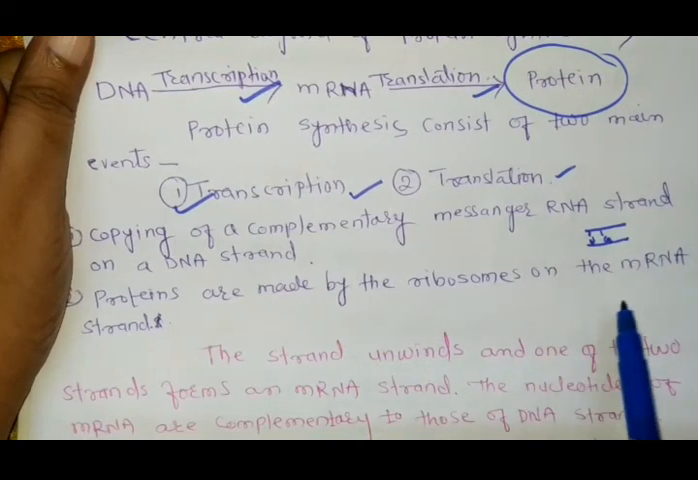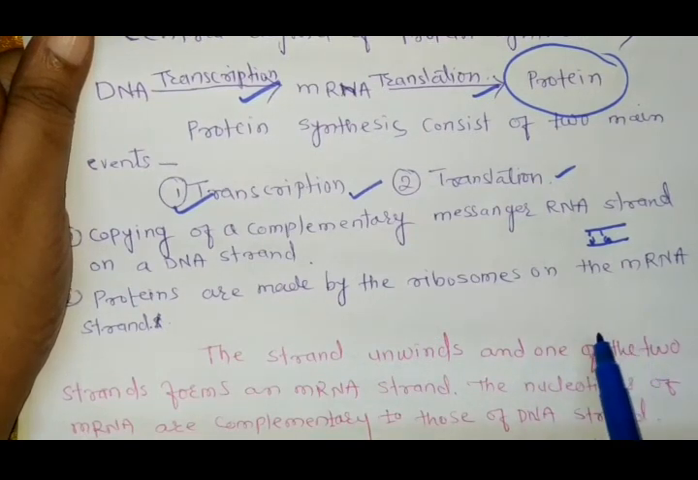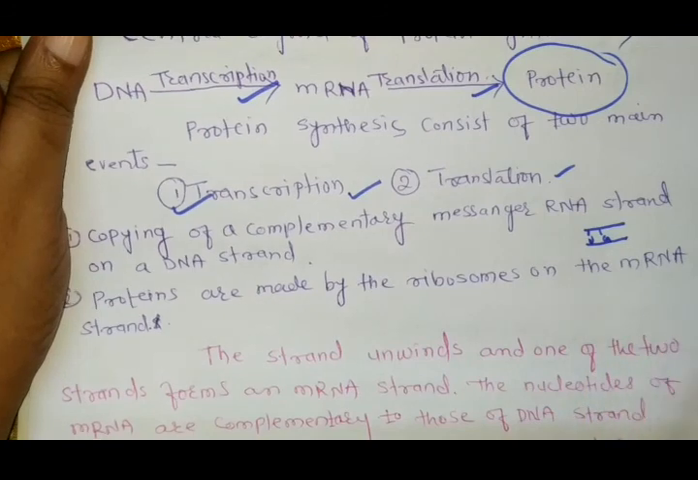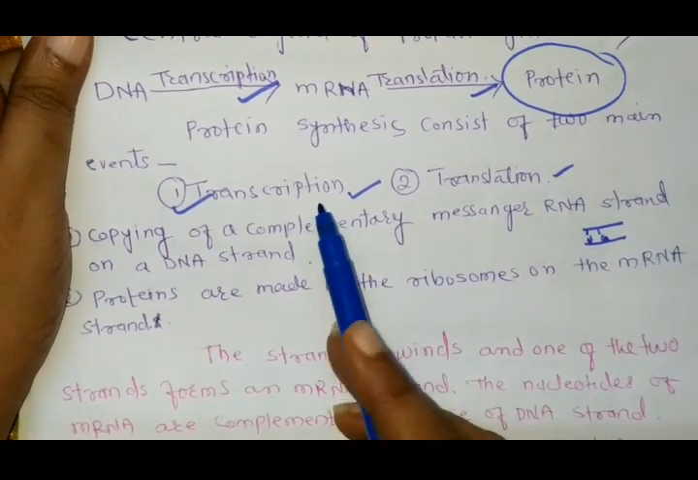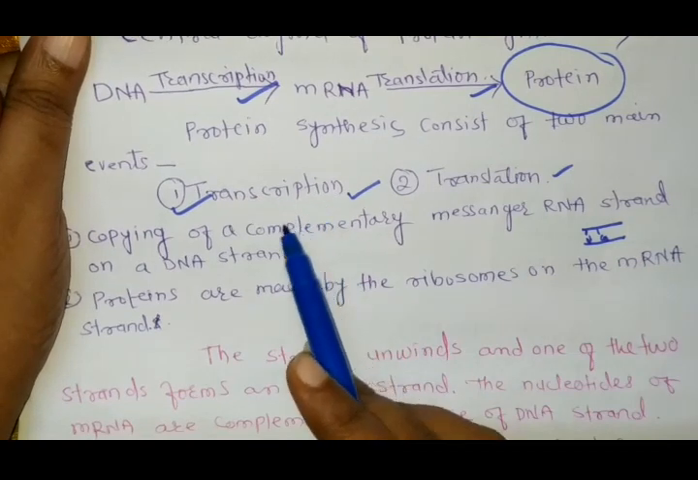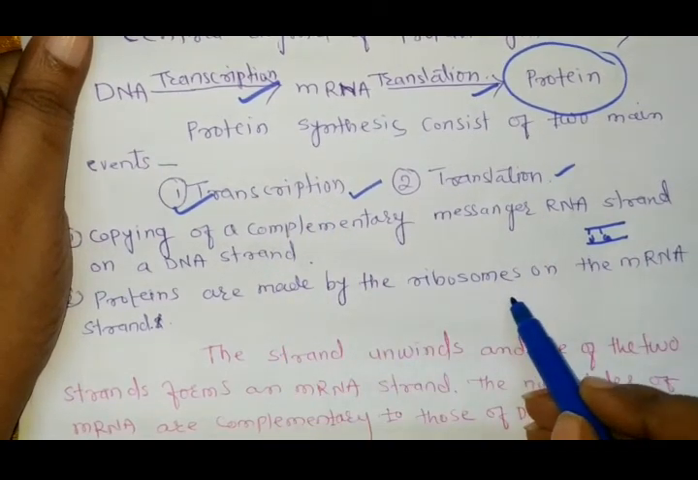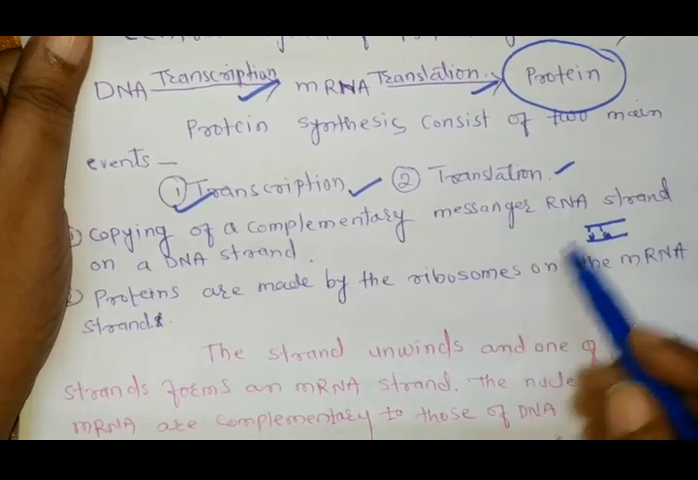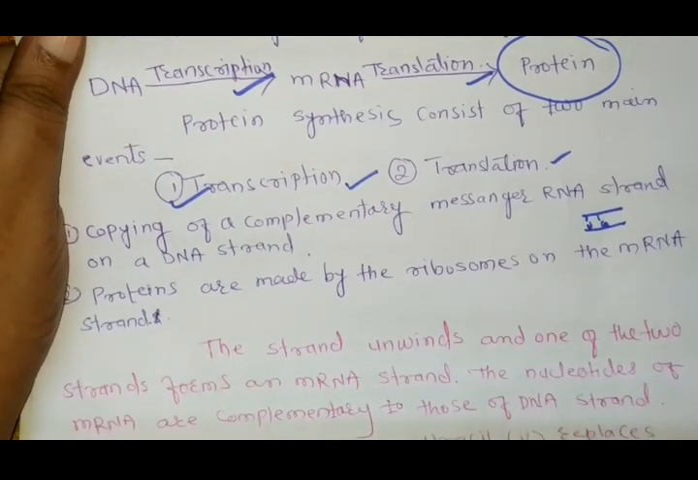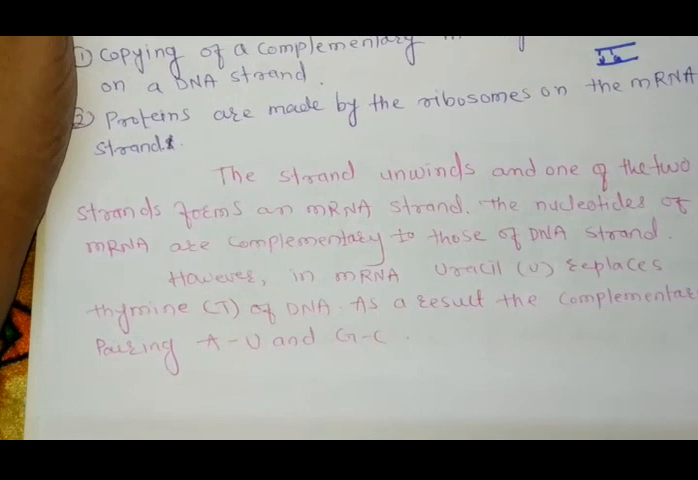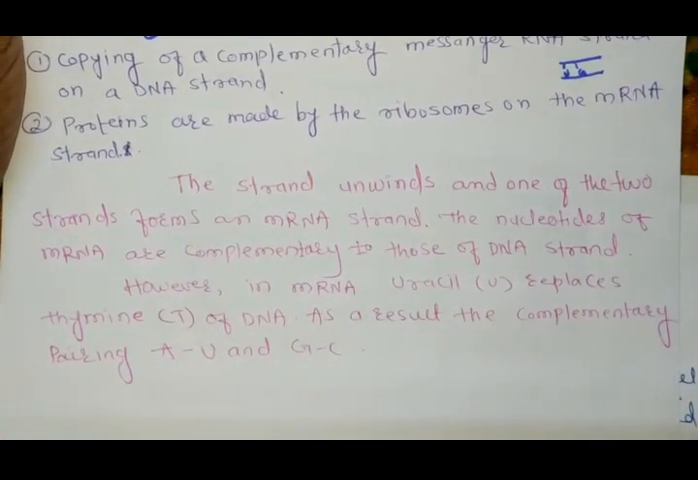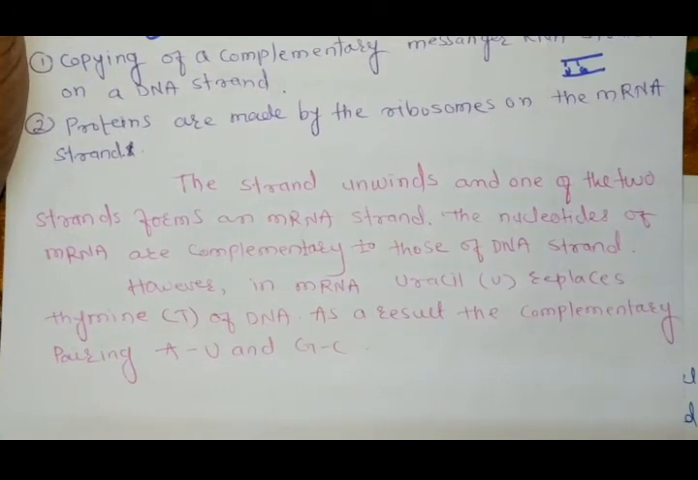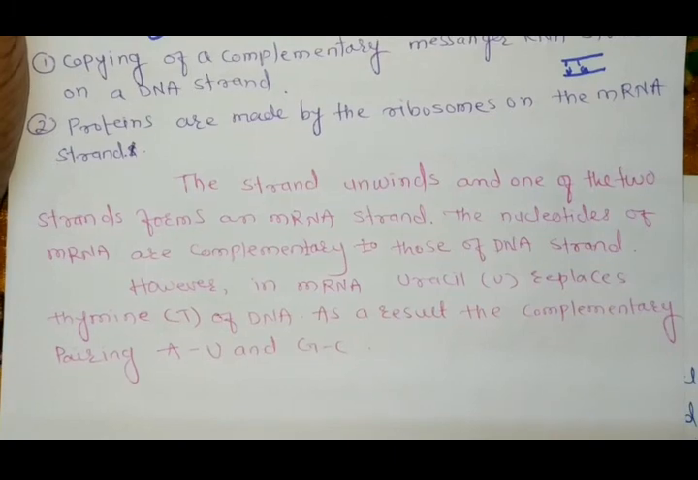Proteins are made by the ribosomes on the mRNA strand. This process is called translation, and inside the translation process this transcribed mRNA forms the protein with the help of the ribosomes. Then the protein gets synthesized. Now the DNA strand unwinds, and one of the two strands forms an mRNA strand, and the nucleotides of the mRNA are complementary to those of the strand.